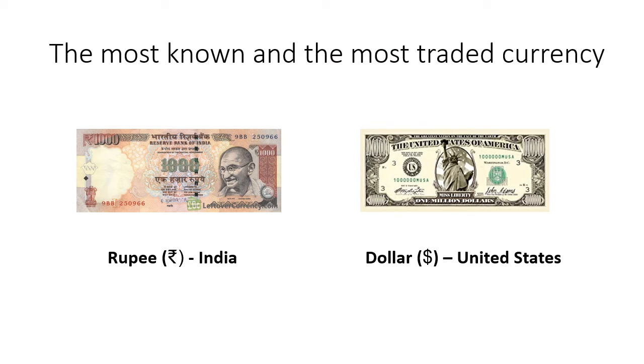Each country has its own currency. For example, in our country, the currency note is the Indian rupee. That must be well known to you. The other picture is that of the dollar, which is one of the most traded and accepted currencies worldwide. Every currency has its own symbol as shown in the bracket.